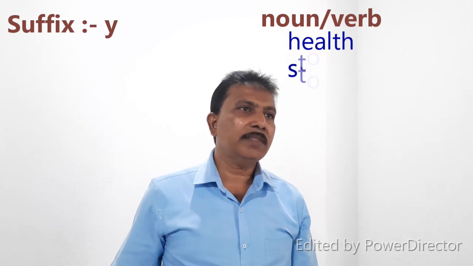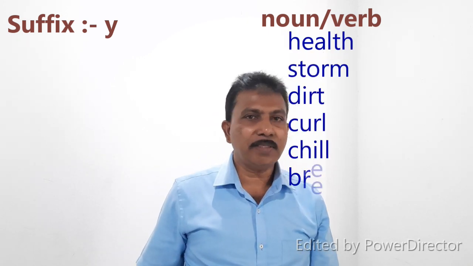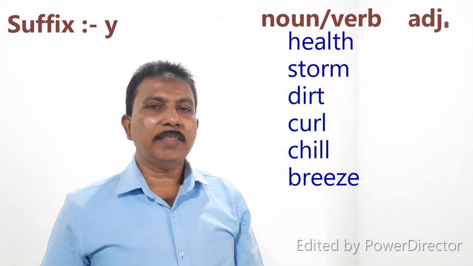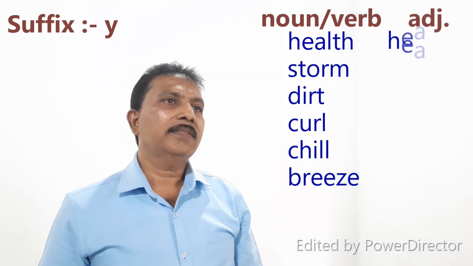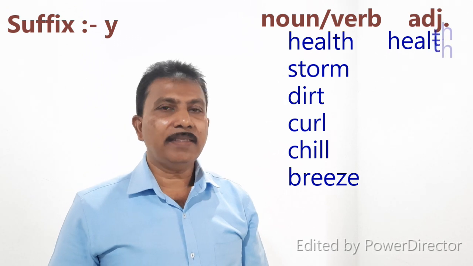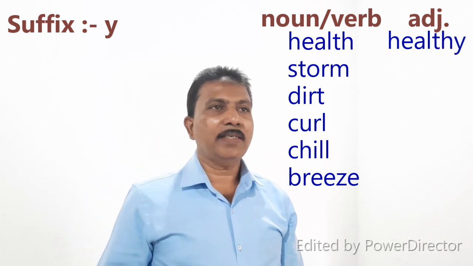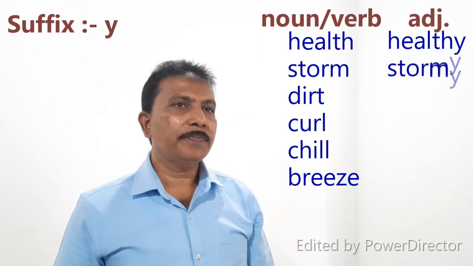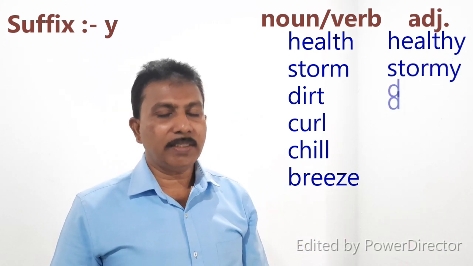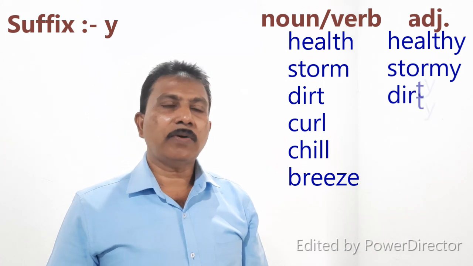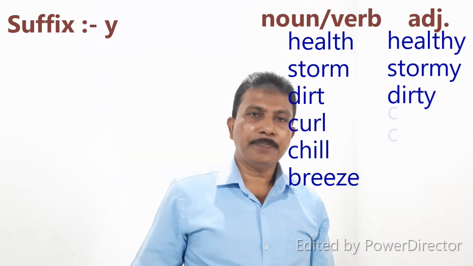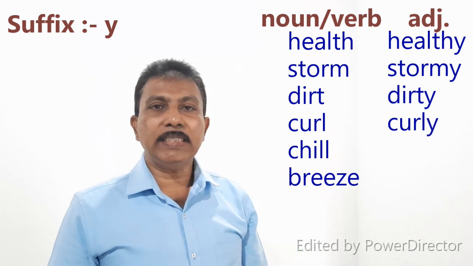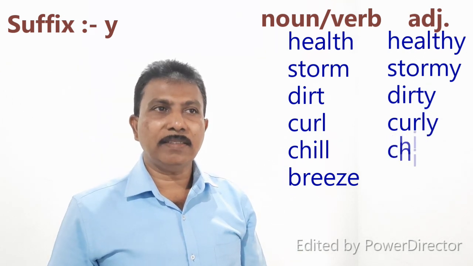Hail, storm, dirt, curl, chill, breeze. Then we add y to the end of the word health. We form a new word, healthy. Storm, we add y to the end of the word storm. We form a new word, stormy. Then dirt, we add y to the end of the word dirt. We form a new word, dirty.